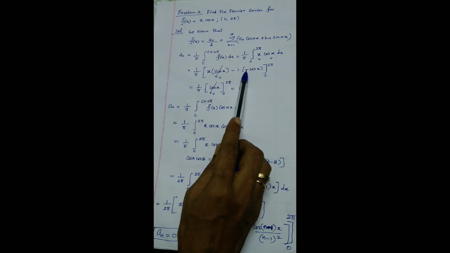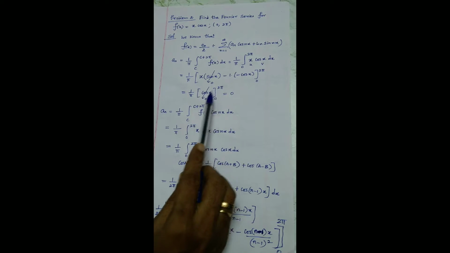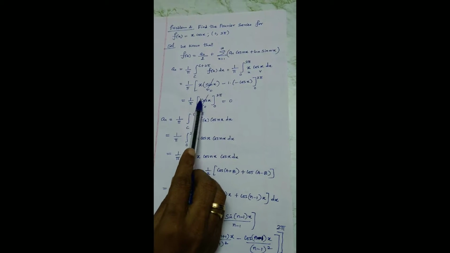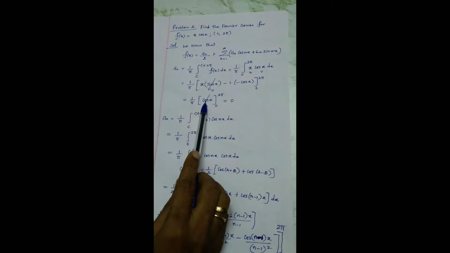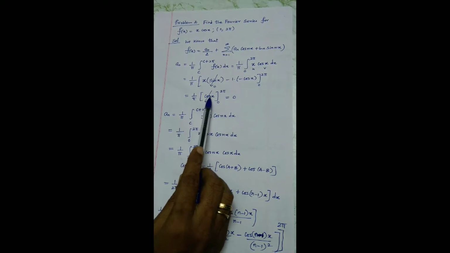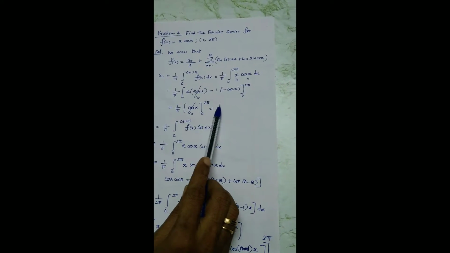Now minus into minus is plus cos x, I will write cos x from 0 to 2 pi. Here there is no function, constant only. Upper limit cos 2 pi is 1, lower limit cos 0 is 1. So both lower and upper limits have identical values. This is also collapsed. Entire a naught is 0.